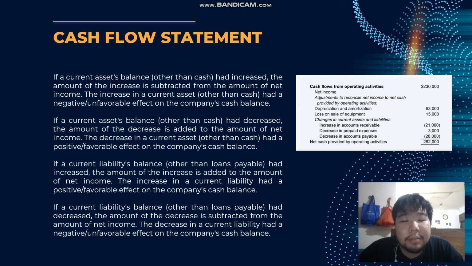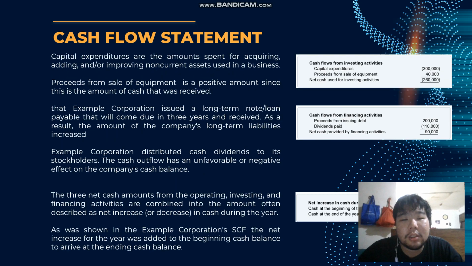If a current liability balance had increased, the amount of the increase is added to the amount of the net income. The increase in a current liability has had a positive effect on the company's cash balance. If a current liability balance had decreased, the amount of decrease is subtracted from the amount of net income. The decrease in current liability had a negative effect on the company's cash balance.